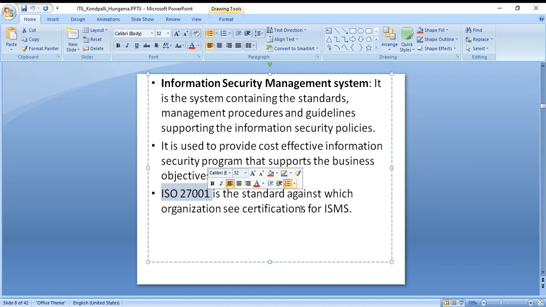In ITIL we have foundation and expert levels as well. For you to get a job in IT, you need to be ITIL foundation certified. Nowadays there are a few certification centers where they provide you with dumps.